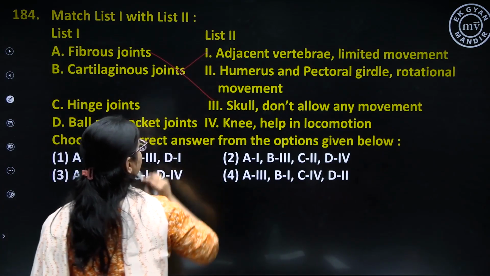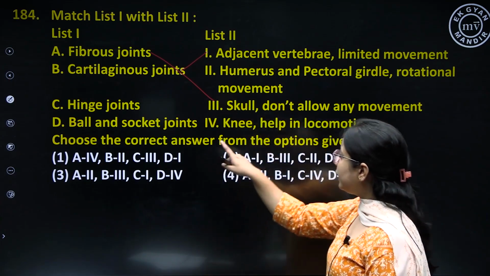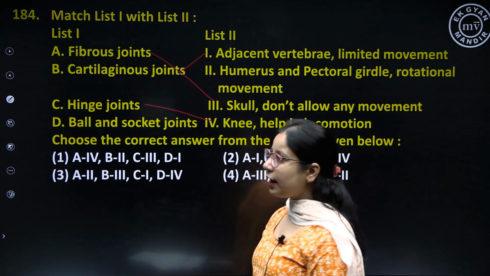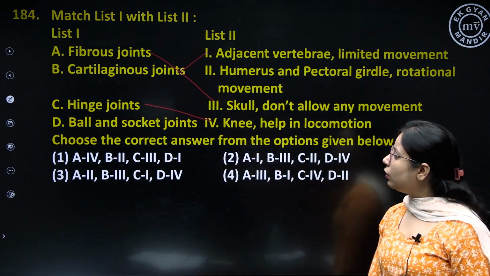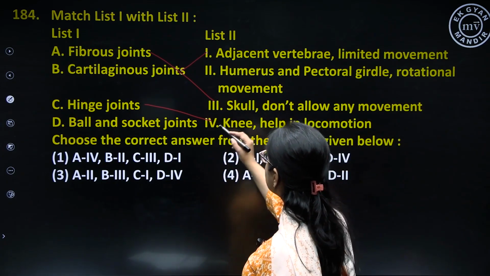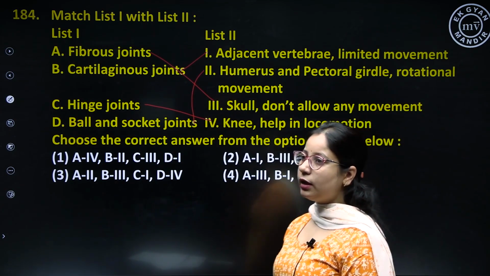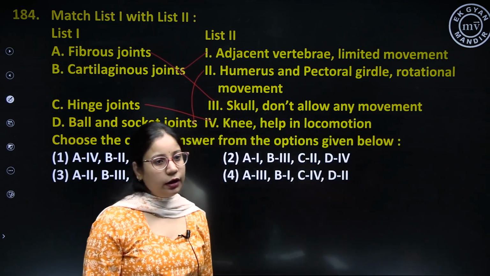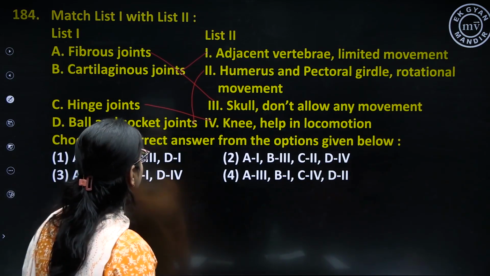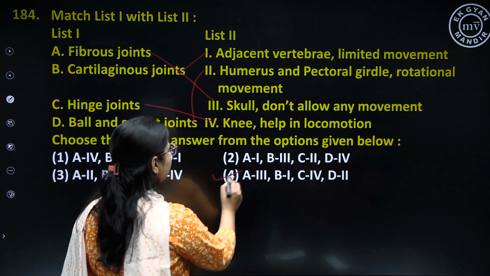Between the two vertebrae, the joint is cartilaginous. Then hinge joint. Hinge joint is present in the knee. Knee is a type of hinge joint, which is a type of synovial joint and which shows movement. Ball and socket joint is present between the humerus and pectoral girdle, that is, the shoulder joint, which we also call a ball and socket joint. So the correct option for this is option number 4.